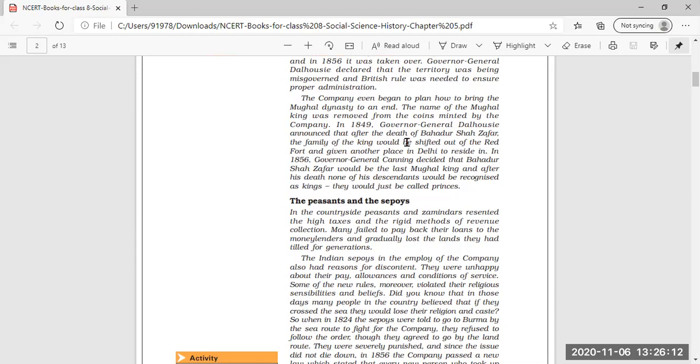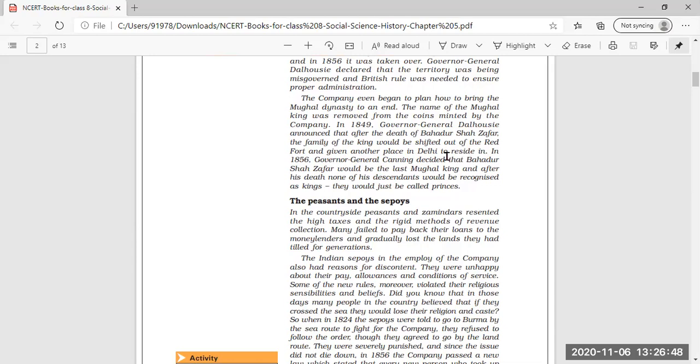In 1849, the Governor General Dalhousie announced that after the death of Bahadur Shah Zafar, the family of the king would be shifted out of Red Fort. He announced that after the death of Bahadur Shah Zafar, who was the last emperor, the whole family will be shifted out of Red Fort and will be given another place in Delhi to reside in.